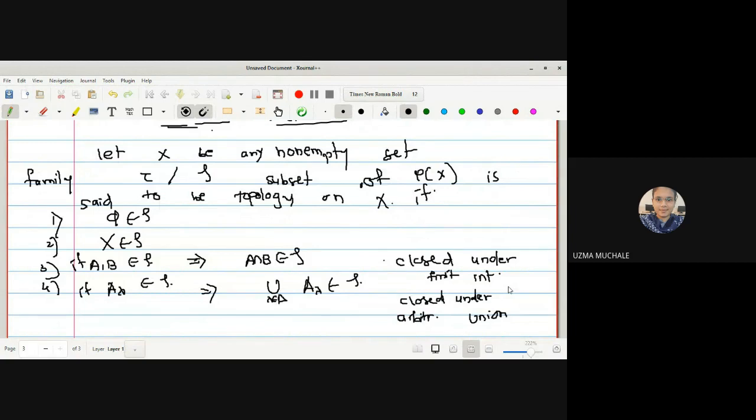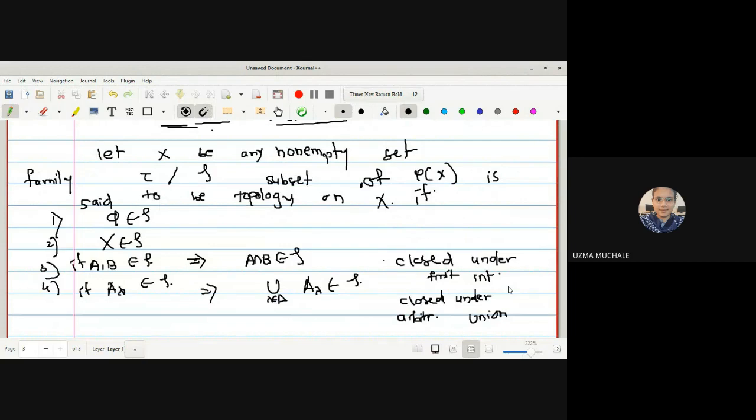So what is two? Two is any subset of X, and from that we are taking two members for the third property. A and B are any two members of your topology two. What is our aim to prove? Taking any two members of a topology, their intersection should also be in the topology itself. If the intersection is also in two, then we can say that it is closed under finite intersection. And if you come across the things which we have seen in the last lecture, the two properties of the open set. What are the two properties? It is closed under arbitrary union and it is closed under finite intersection.